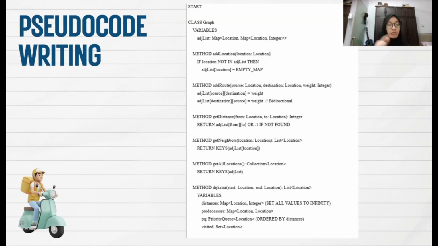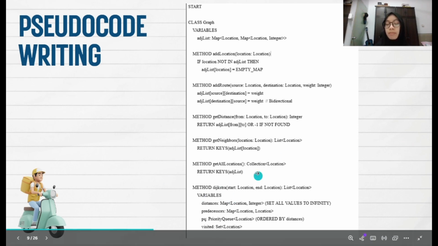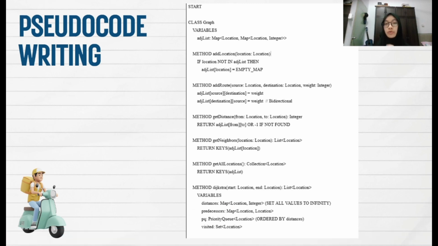Okay, so I will dive into the pseudocode writing. I will explain each class and I will be focusing on each method in each class. For the graph class, I will be focusing on the Dijkstra method here. This Dijkstra method is the core of the road optimization. Next are the distances and also the predecessors here. These two are used to store the shortest distance and also the path.